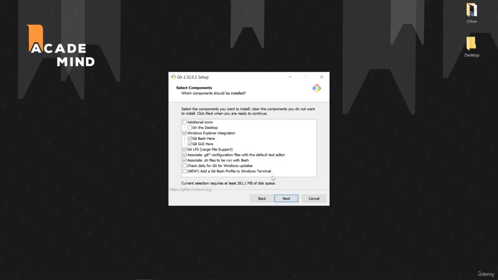Here you can now select the different components that should be installed in here. Now you can go with the default option here. For the purpose of this course, I recommend to unselect one box though. That's the Windows Explorer integration up here. So I'll untick this one. The reason for this is that, as you can see, we have some Git bash and some Git graphical user interface integration at this stage.